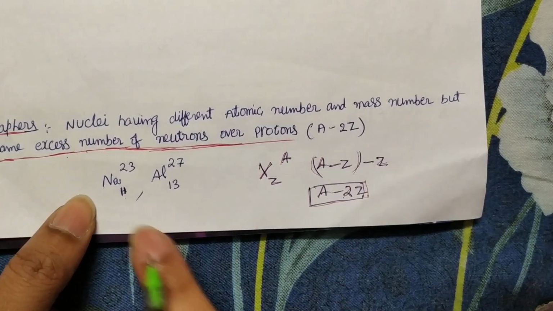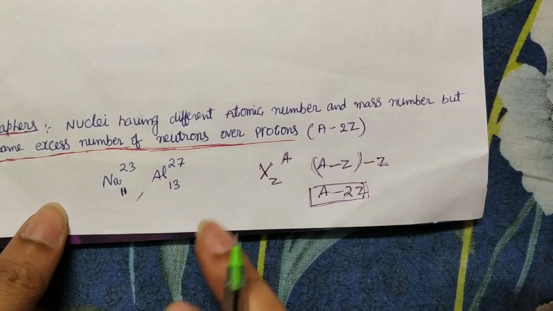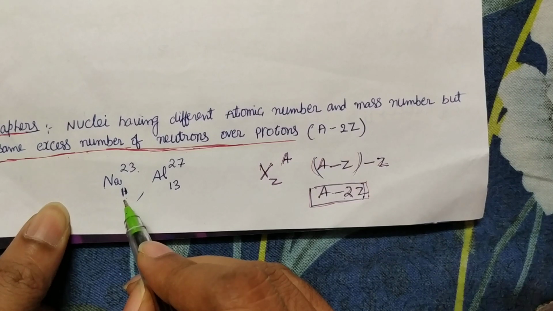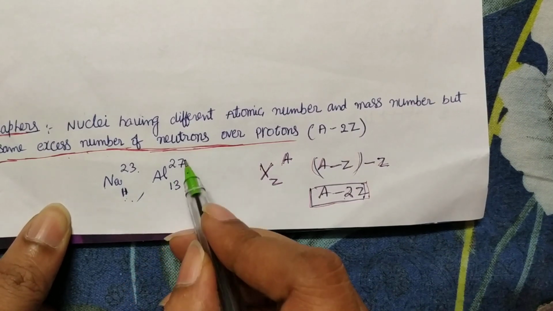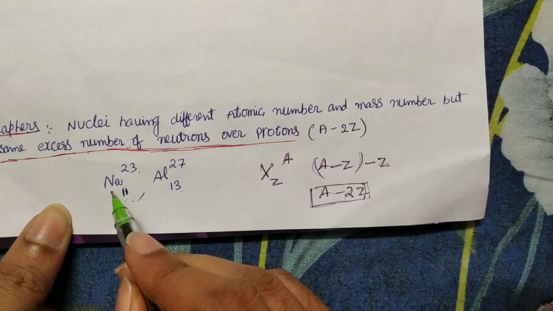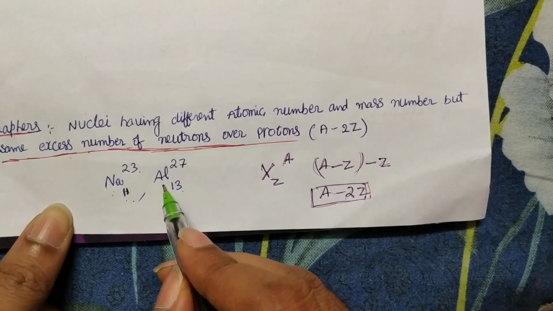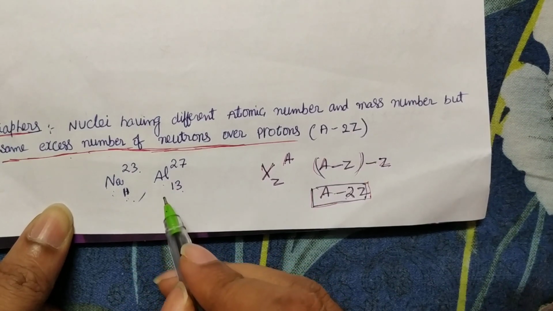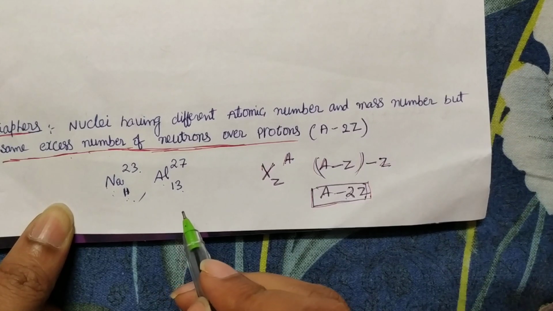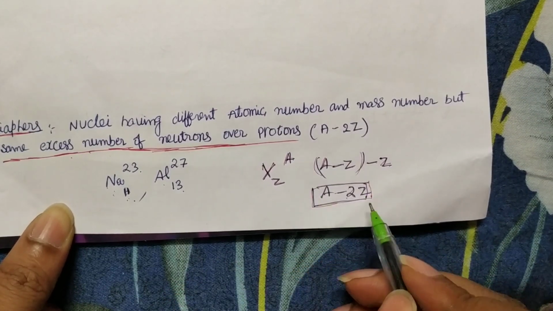Here is an example, Na-23 with Z = 11 and Al-27 with Z = 13. So what do you get? 23 minus 2 into 11, so you get 1. Here 27 minus 2 into 13, here also you get 1. So how many excess neutrons are there compared to protons? That is 1, in both. So these two are called isodiaphers. What are isodiaphers? A minus 2Z should be the same.